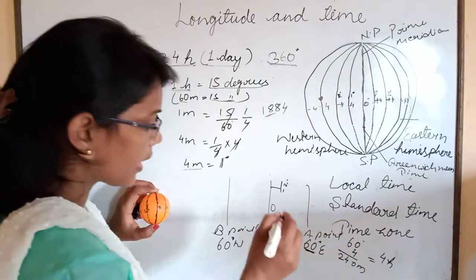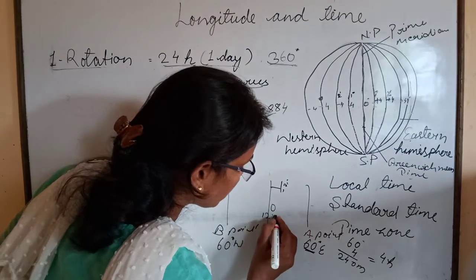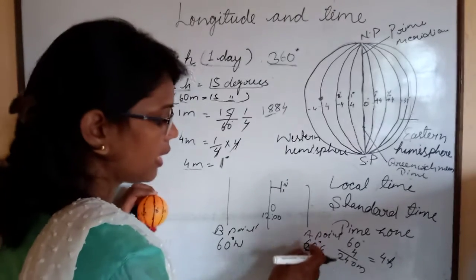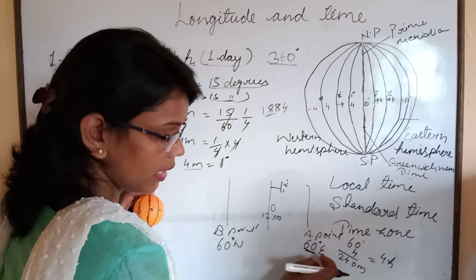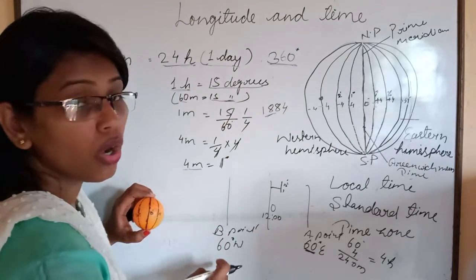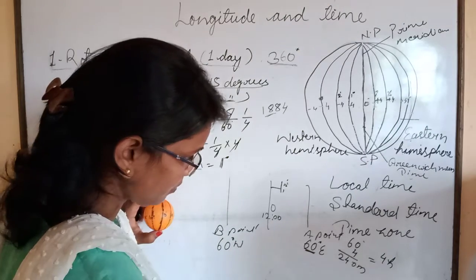Then suppose here it is 12 o'clock. Then what will be the time of A point? It is in the 60 degree eastern hemisphere, and the B point on the 60 degree western hemisphere.